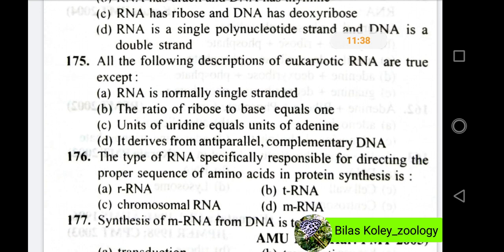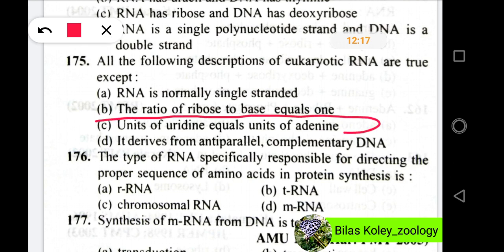Now we will discuss question number 175. All of the following descriptions of eukaryotic RNA are true except: RNA is normally single-stranded. The ratio of ribose to base equals 1. Units of uridine equals units of adenine. It derives from antiparallel complementary DNA. In these questions, the right option will be option C. Units of uridine equals units of adenine.